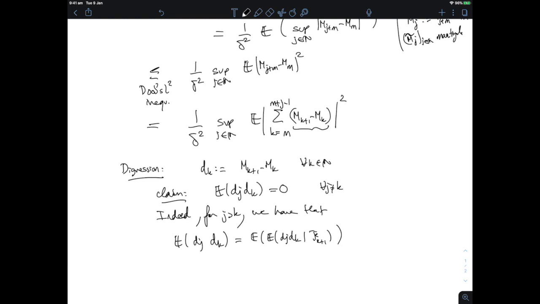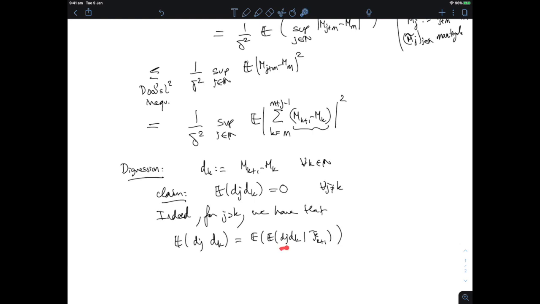Because F_{k+1} is going to see d_k and d_j very differently. d_k is going to be F_{k+1} measurable because it's m_{k+1} minus m_k. But d_j is not going to be, because d_j contains m_{j+1}. j plus 1 is at least k plus 2.